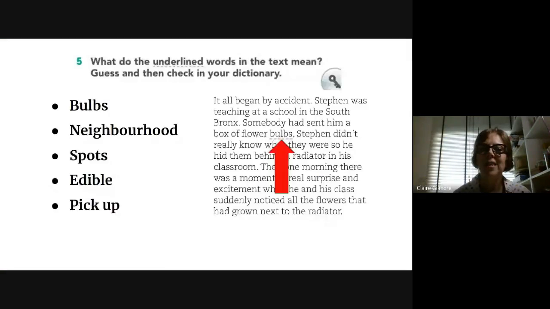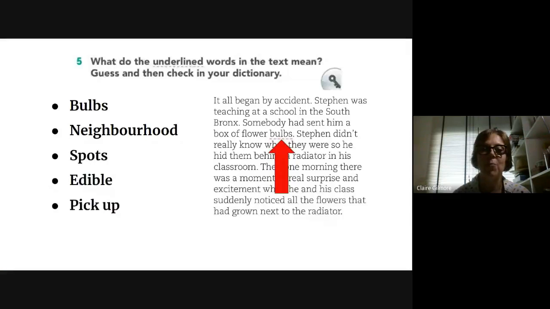You'll notice that I posted a quiz which has all of these 5 words and 4 definitions for each of them. And for the first one, bulbs, all of the definitions are definitions for bulbs, but only one of them is the correct answer in context to this reading. So you have to try and make sure and work out which one would be the correct one.